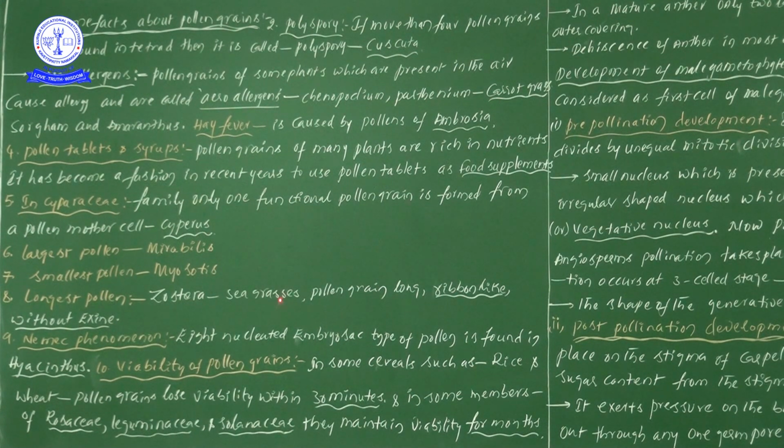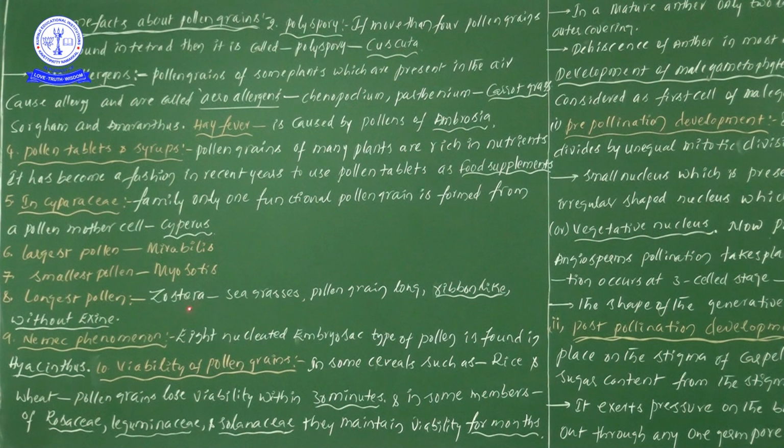So that is like a sea grass. Their pollen grains are long and ribbon shaped, or ribbon like, without exine. So this point is a new one. We know very well that Zostera pollen grains are the longest pollen grains we have seen, and ribbon like, but without exine. So this particular point we didn't know. Now let us learn this particular point.